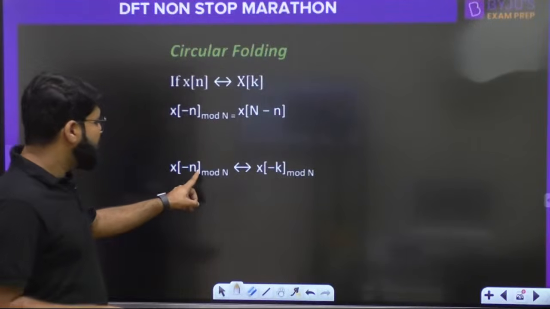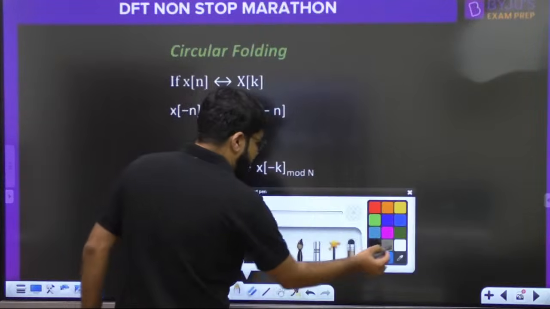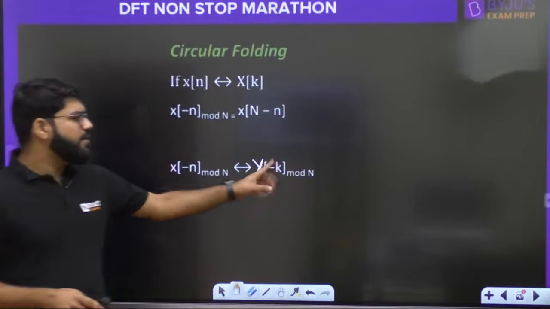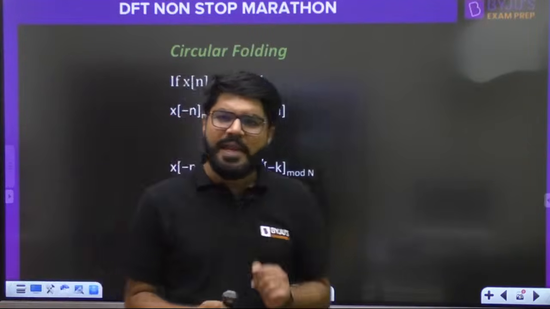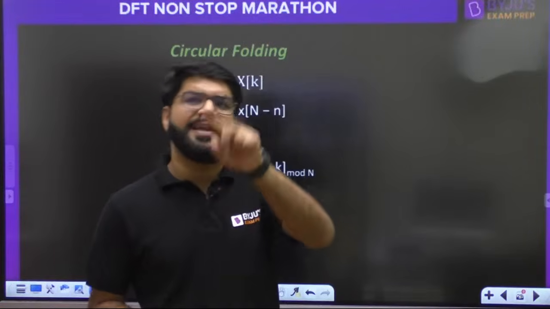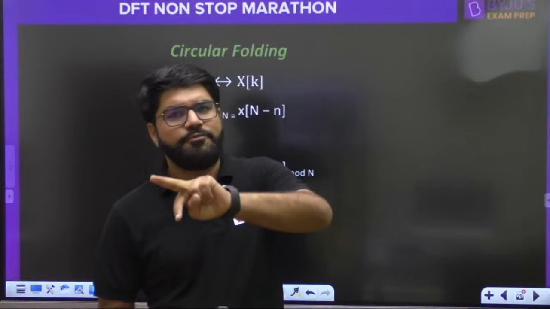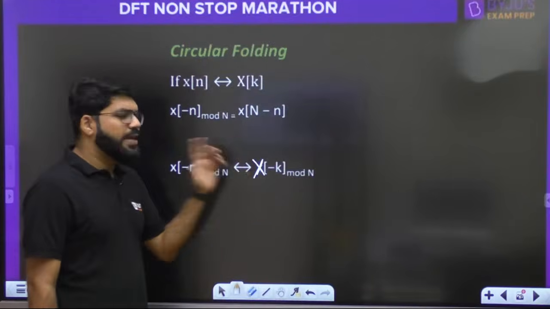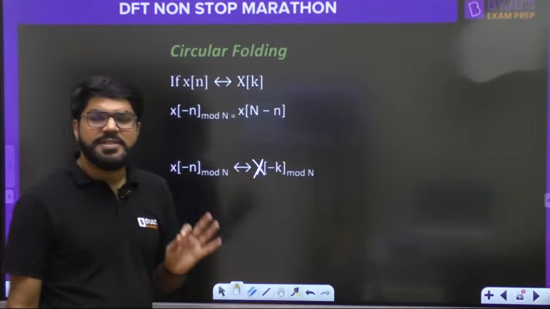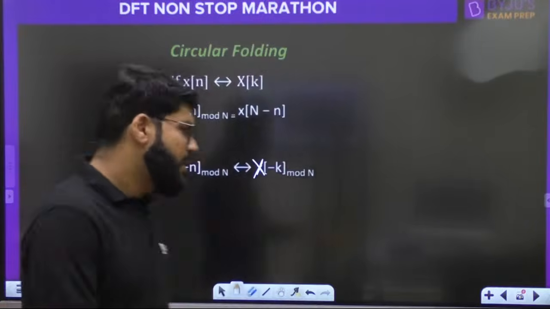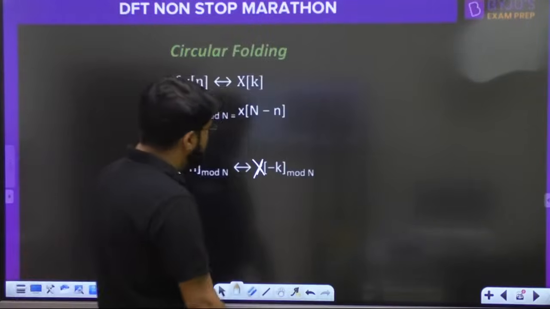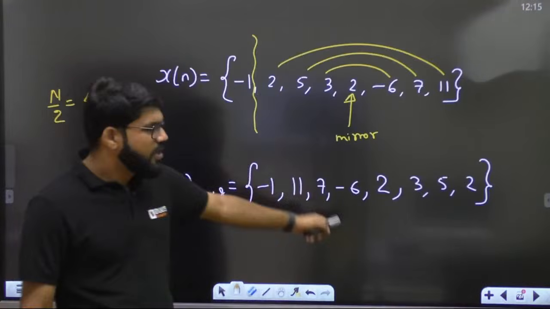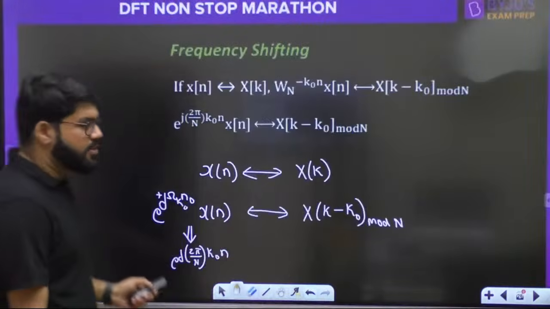So x minus n will have the DFT, this is capital X of course, X minus k. You have read this property before. If it is time folding, then it is also frequency folding. X minus n corresponds to X minus k, but both will be circular folded. What is circular folding? I think we have already understood it.